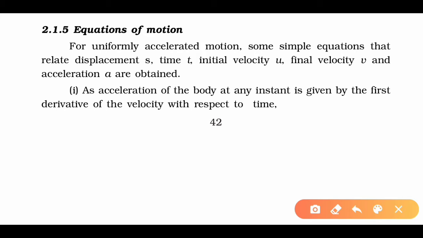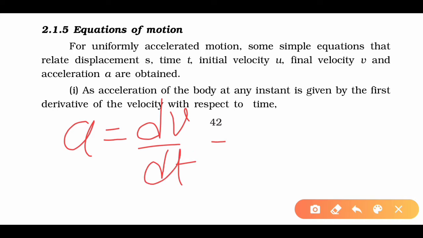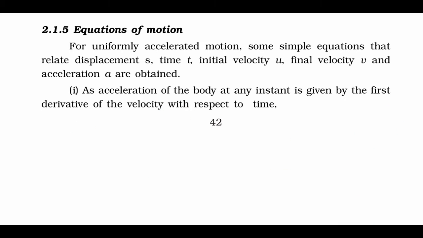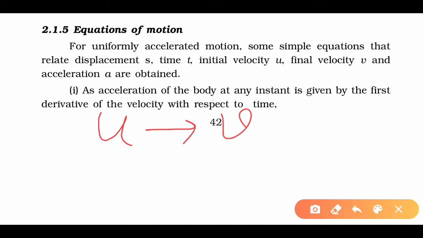First one is, as acceleration of the body at any instant is given by the first derivative of the velocity with respect to time, so we can write this equation a equals dv upon dt in the form of dv is equal to a into dt. Okay, clear? Now suppose the body's velocity changes from u to v in time interval t.